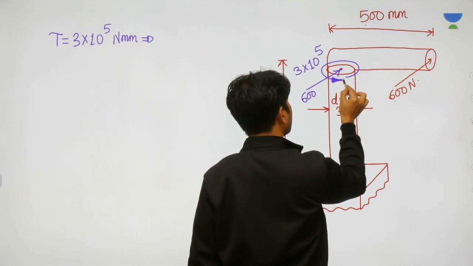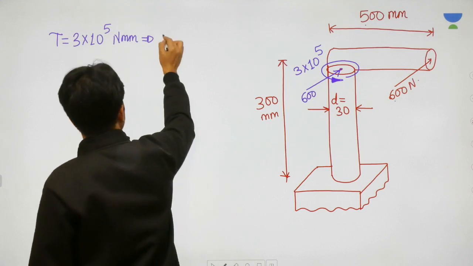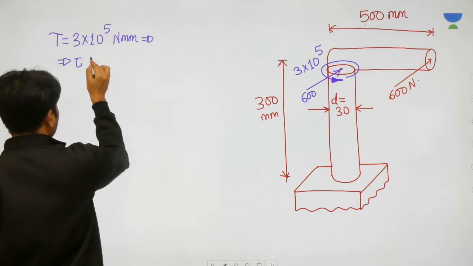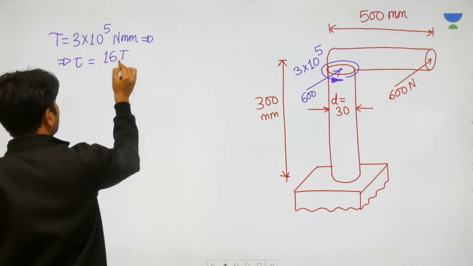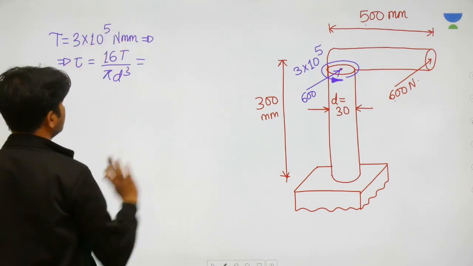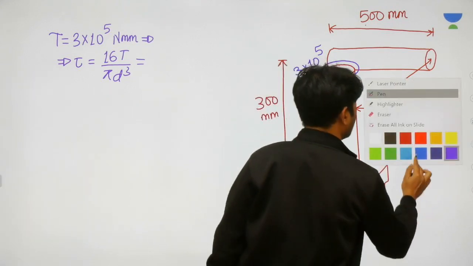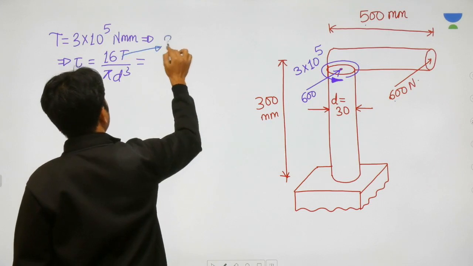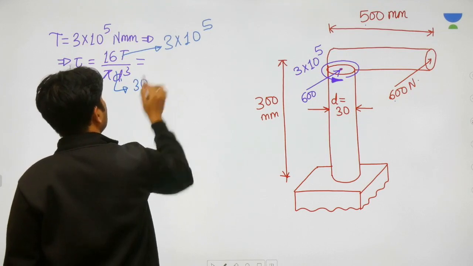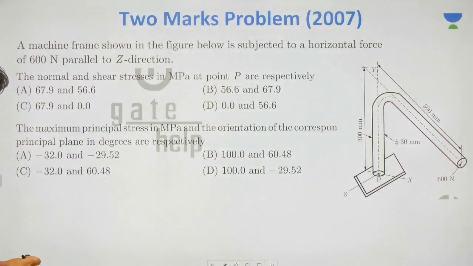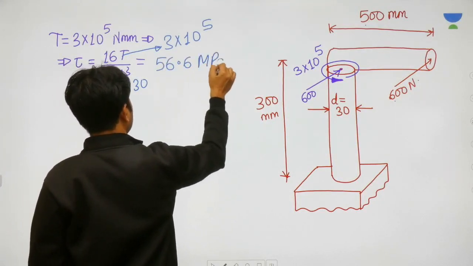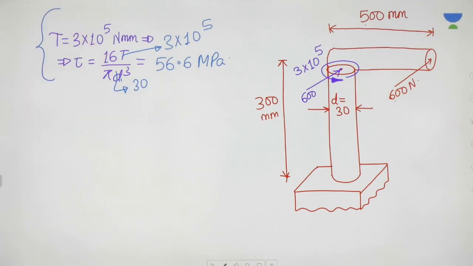And what will be the effect of the twisting? The effect of the twisting will be tau. Some tau will develop due to twisting, and the tau will be equal to 16T by pi d cube. If you put this twisting moment value and dia equal to 30 mm, you already know that twisting moment value is 3 into 10 raised to 5 and dia value is 30 mm. So this value you'll get as 56.6. I suppose you'll get this value as 56.6 megapascal. This is due to twisting.